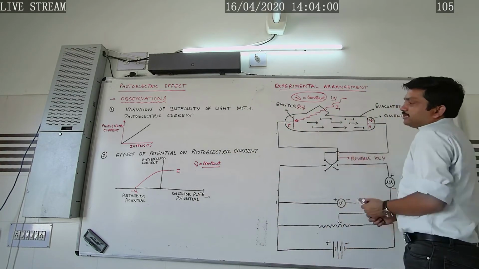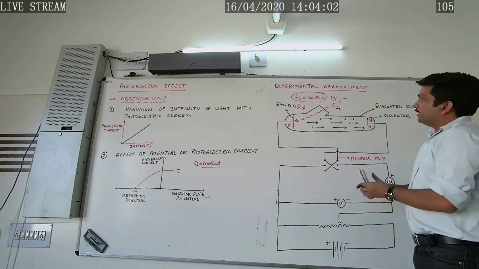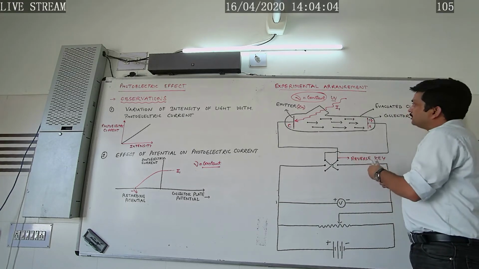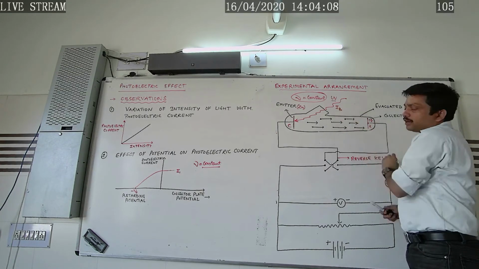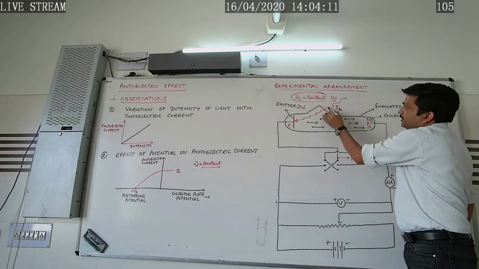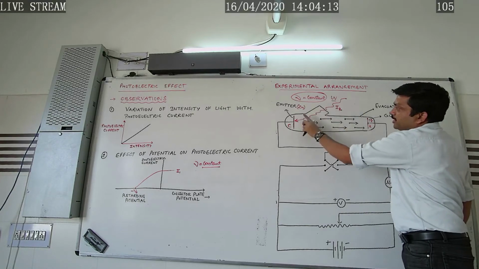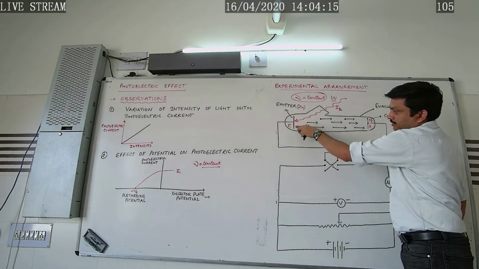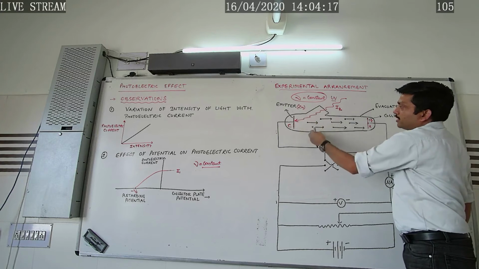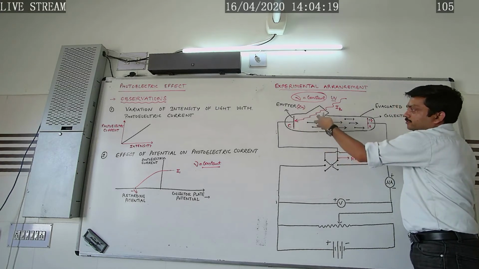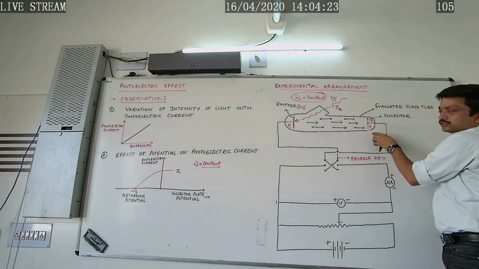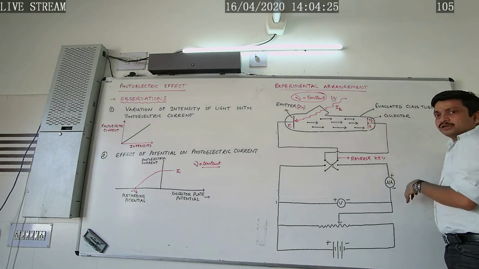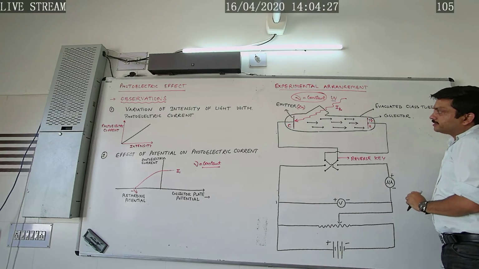Now the same experiment is repeated by making the intensity of the radiation I2. So whenever the radiation of intensity I2 is made to fall on this emitter, what would happen? Again the photoelectrons are ejected and they get accelerated towards the collector, constituting the photoelectric current in the circuit.